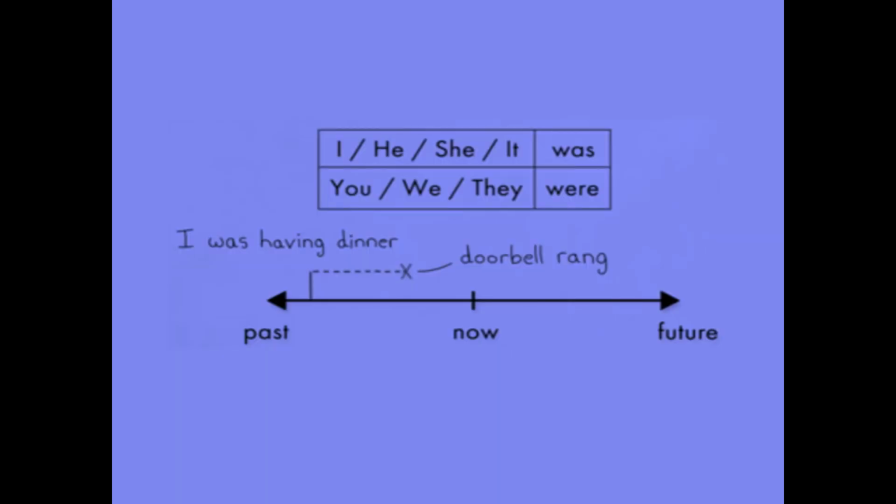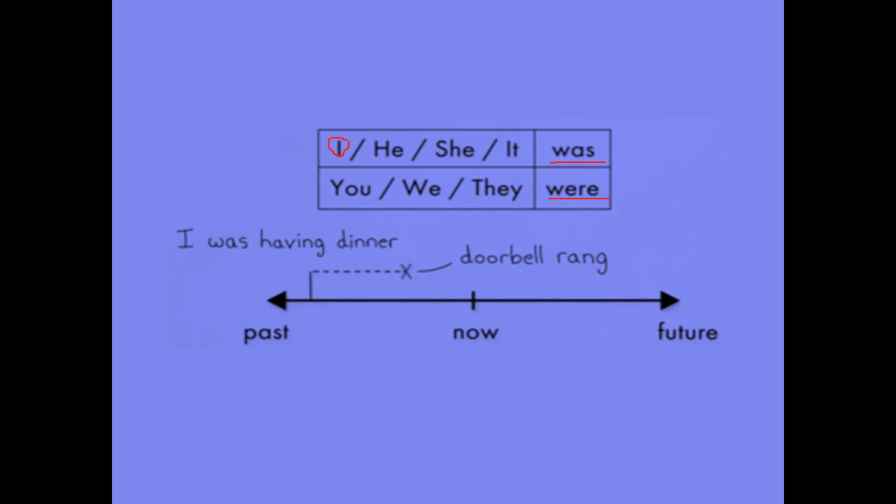Now, when the subject is I, he, she, it, we go with was. Say, I told, I is a cat on the wall. Sometimes I may follow singular noun rules, sometimes it may follow the plural noun rules. But here I is following the singular noun rule. I was, but I can't say I were. You, we, they take were. So when it's a plural noun, we have to use were. If it's a singular noun, we have to use was.